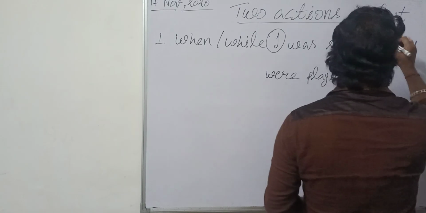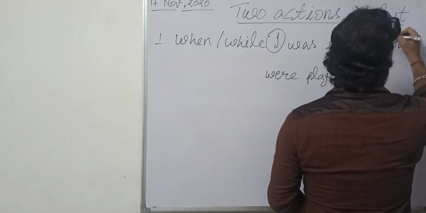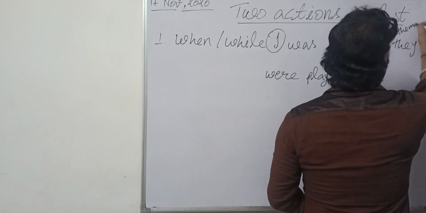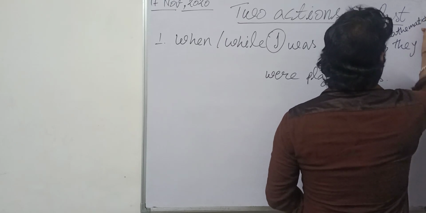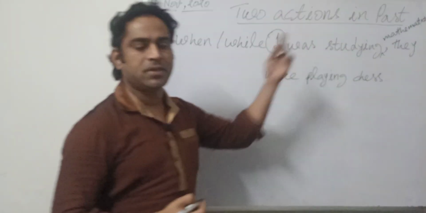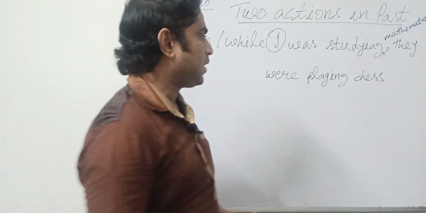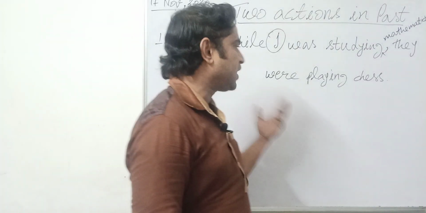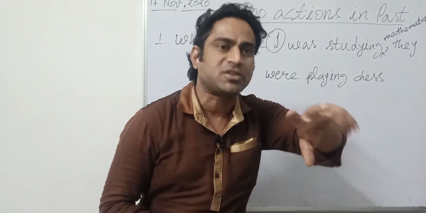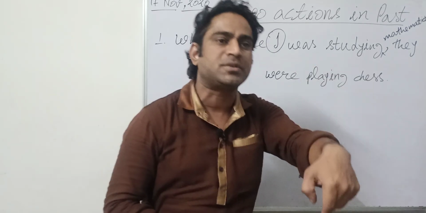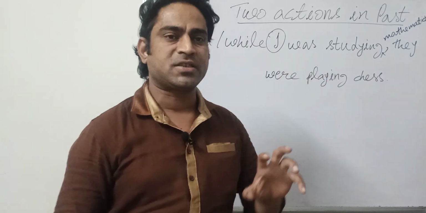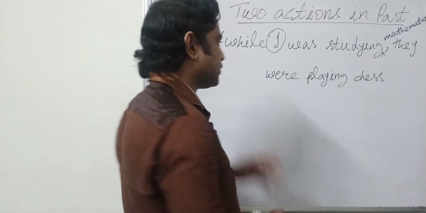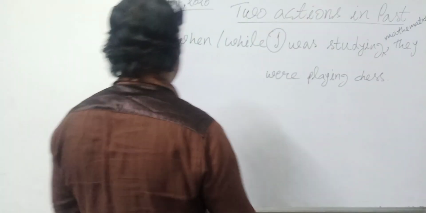Put some object also over here: I was studying mathematics. Because we have used study over here. So when I was studying mathematics, they were playing chess. So both of these actions were happening at the same time. So these are simultaneous actions.